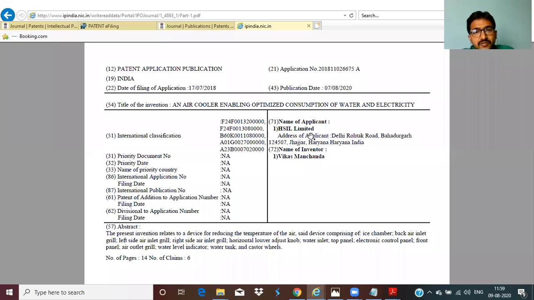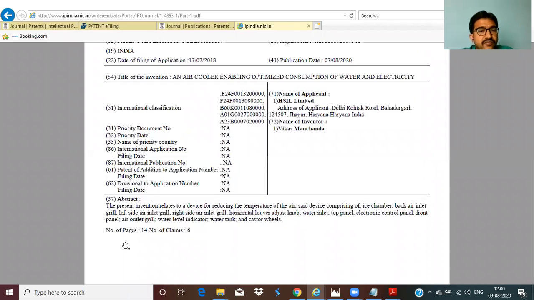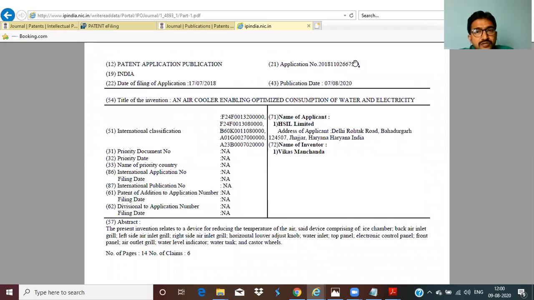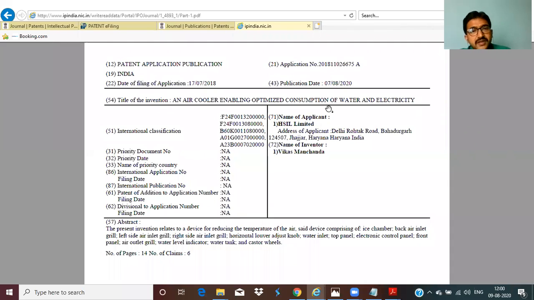Name of the applicant, who is the applicant is HSIL Limited, and name of the inventor is Vikas Panchand. On the abstract. Next, number of pages, the total specification is 14 and number of claims is 6. It is available. Now, if you want full details of these 14 pages, then at that time, note down this application number or note down the title of the invention or note down this inventor name, copy that one,